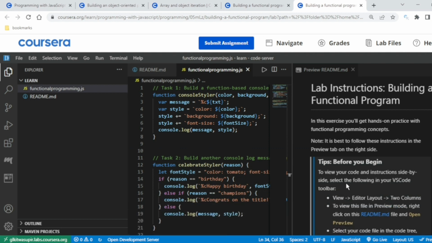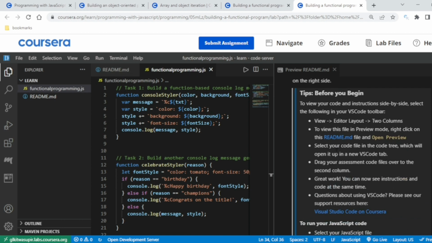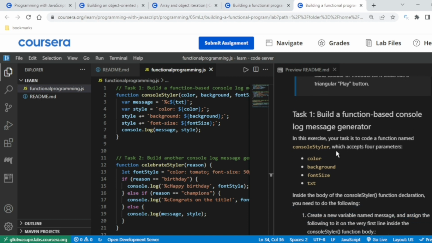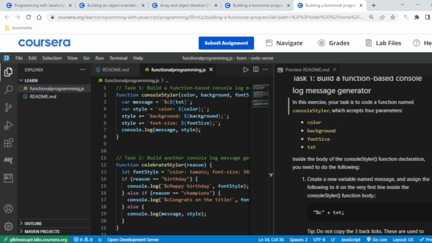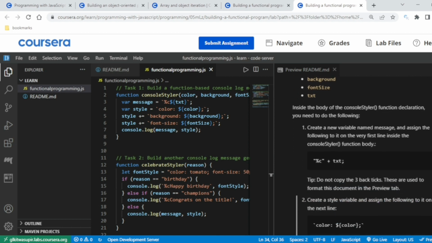So you are already familiar with this VS Code thing because I have already told this in the introduction to front end part. If you haven't watched that video, HTML and CSS are covered over there. Here I am talking about JavaScript. So the task one is, let me discuss every task, building a function-based console log message. In this exercise, your task is to code a function named console styler. And every step they are talking about is written over here.